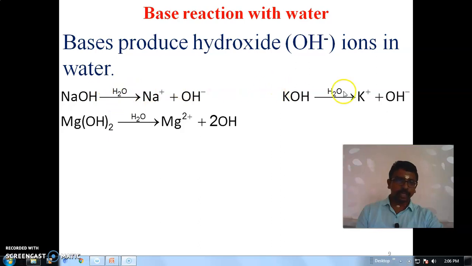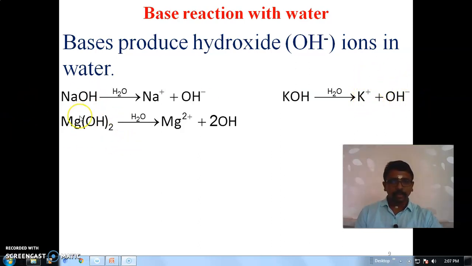In both cases, the valency of sodium is 1, so plus 1. In hydroxide, the valency is 1, so here it is minus 1. And here also, the valency of potassium is plus 1, and for hydroxide, the valency is minus 1.